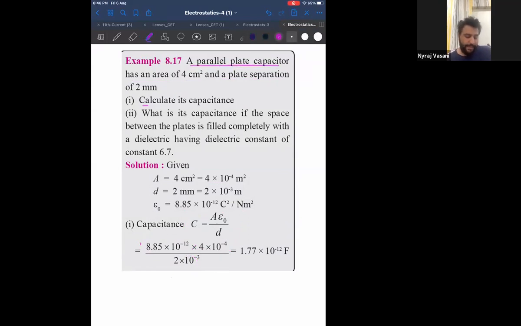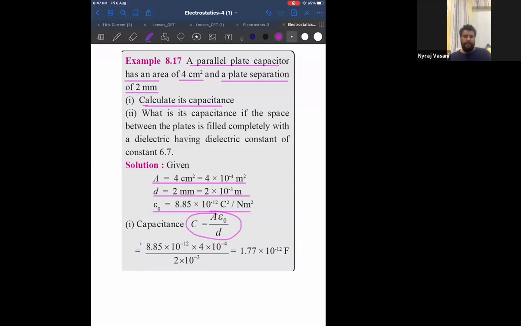A parallel plate capacitor has an area of 4 centimeter square. That means area is 4 into 10 power minus 4 meter square. And a plate separation of 2 millimeter. Therefore, can I say the separation is 2 into 10 power minus 3 meter? And I know the value of epsilon naught also, that is 8.85 into 10 power minus 12. Calculate the capacitance. Now I know the formula for capacitance is A K epsilon naught by D, but since K is not given, I'll assume it to be 1.